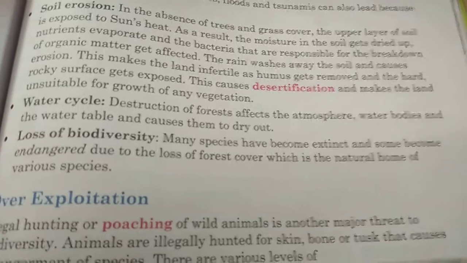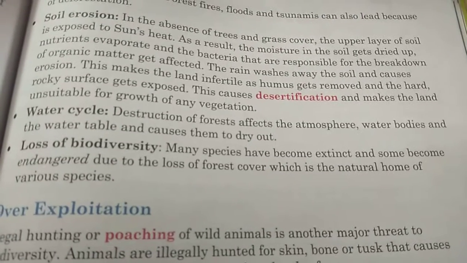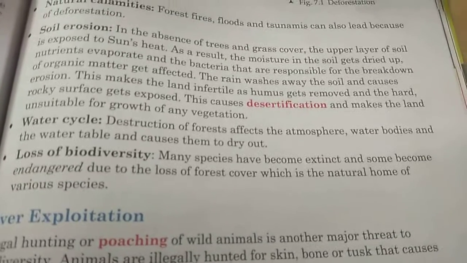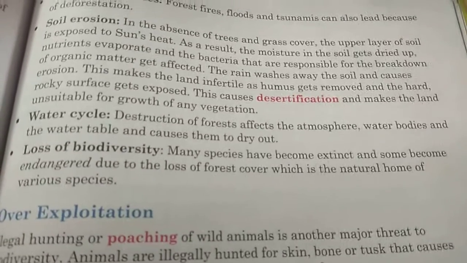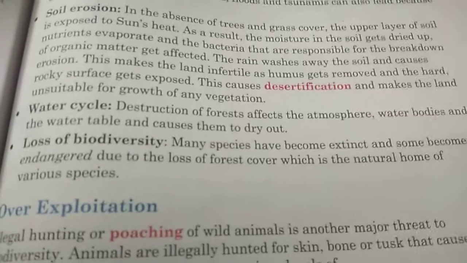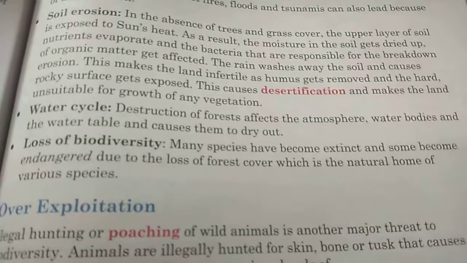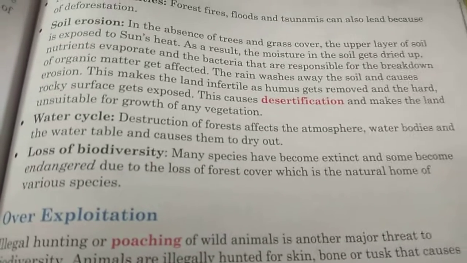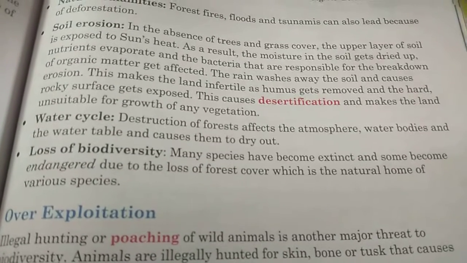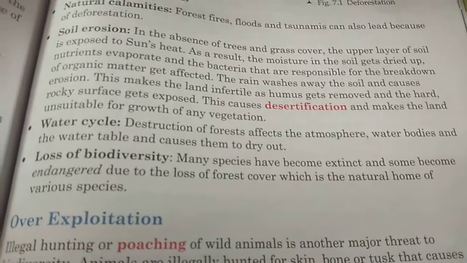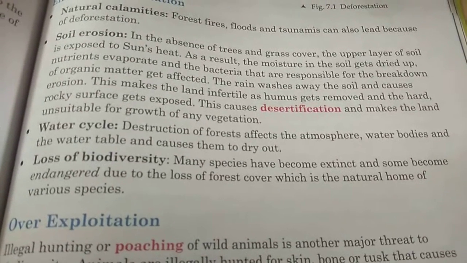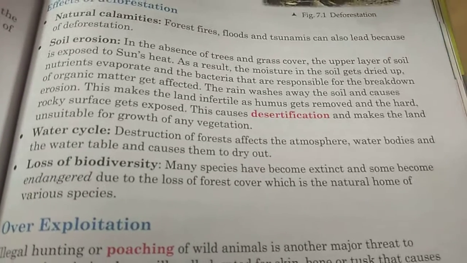So for our own selfish reason, if we cut the trees, we are not only cutting the trees, the animals depending on the forest also will be affected because they are designed to live only in the forest. If they come to our land where we live, unlike cows and dogs, we will not keep forest animals with us. They will cause problems to us. They will try to kill us. Then we will kill them. Then after that, with fear, they will not come out and they will not have a place also. Then they cannot continue their life. They will die. So the biodiversity will be very much affected because of this deforestation.